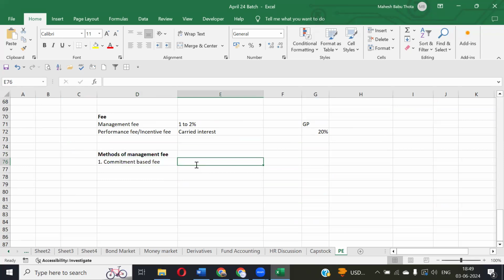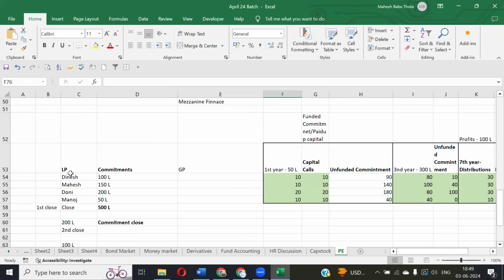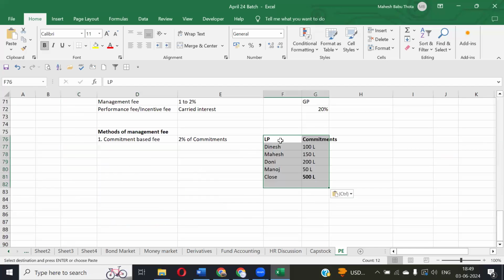Suppose I say 2% of committed capital. Different investors have committed this much capital. See, these are all the commitments, right? So the management fee will be charged on these commitments. Dinesh has given 100 lakhs, Mahesh 150 lakhs, Dhoni 200 lakhs. So on these 200 lakhs, 100 lakhs, 150 lakhs, this 2% will be applied. That is called commitment based method.